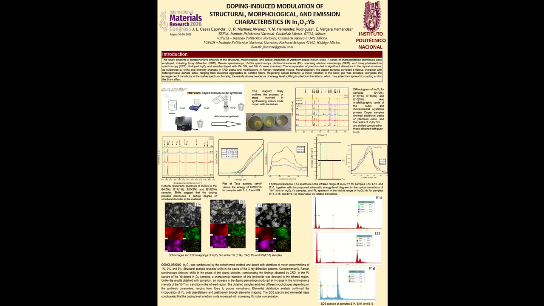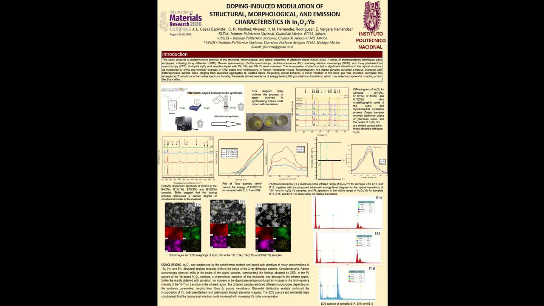particles. In the sample doped with 5% Yb, agglomerated fibers forming spheres of different sizes can be observed, along with isolated structures. The elemental maps show that oxygen and indium are uniformly distributed. The doping process may influence both the morphology of the sample and the dopant concentration. The distribution of ytterbium is uniform throughout the particles of the sample.